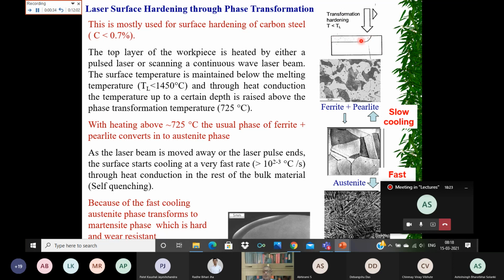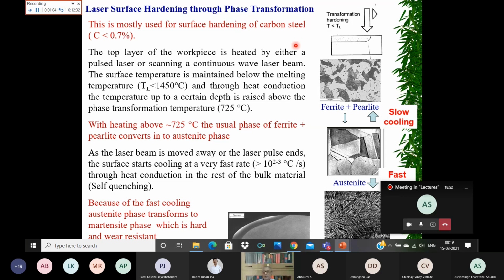We take a laser beam, and the top surface layer of the workpiece is heated by either a pulse laser or by scanning a continuous wave, that is CW, laser beam. The surface temperature is maintained below the melting temperature, which for steel is typically around 1450. So you don't want the laser to melt the top surface.